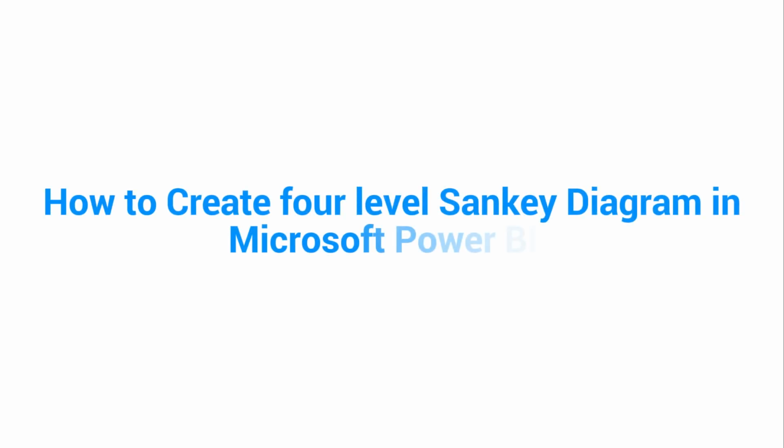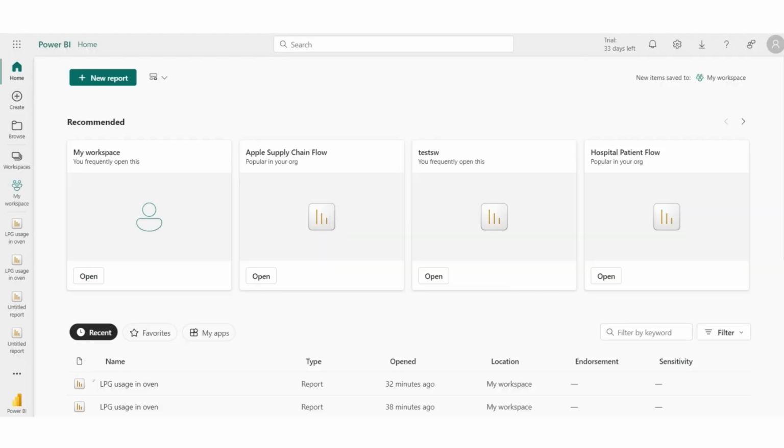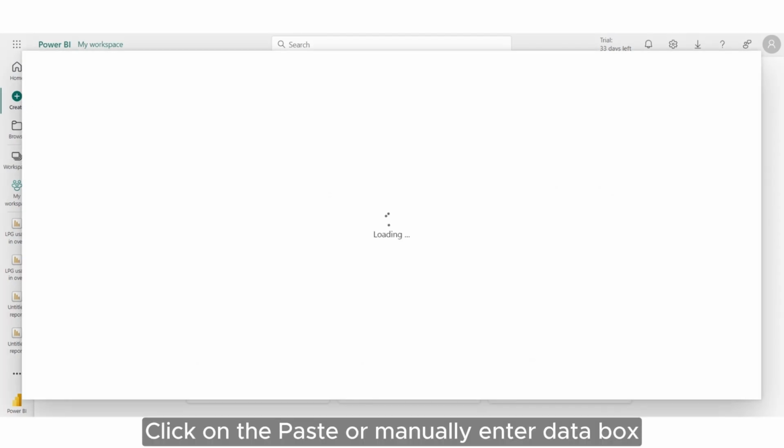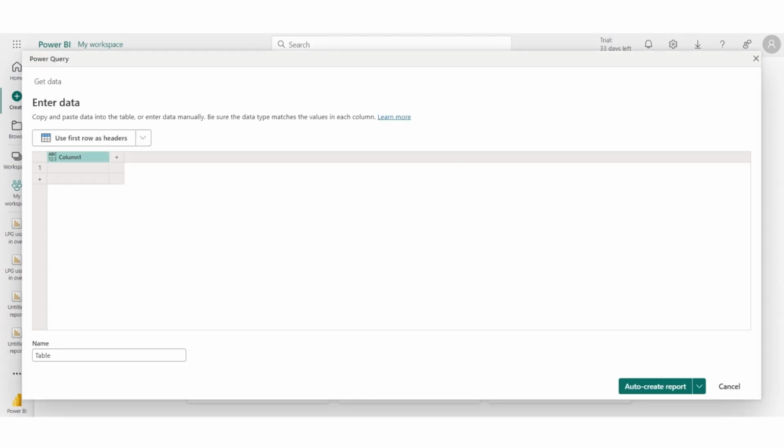How to create 4-level Sankey diagram in Microsoft Power BI. Click on the Create button. Click on the Paste or Manually Enter Data box. Paste your data.